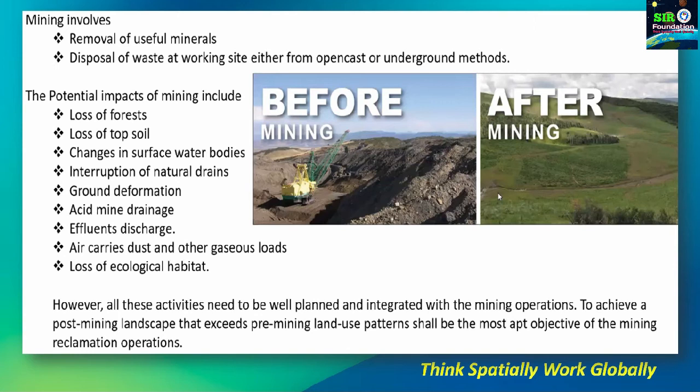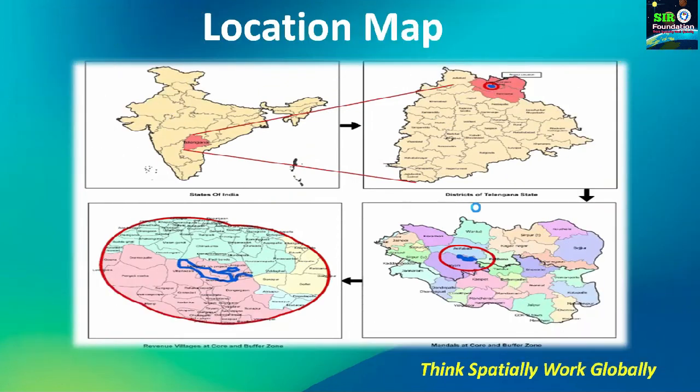Okay, however, all these activities need to be well planned and integrated with mining operations to achieve a post-mining landscape that exceeds the pre-mining land use pattern, which shall be the most apt objective of the mining reclamation operations. So GIS also helps us to do the reclamation after that mining activity. Here you can see before mining and after mining. In this way we are able to manage the landscape.